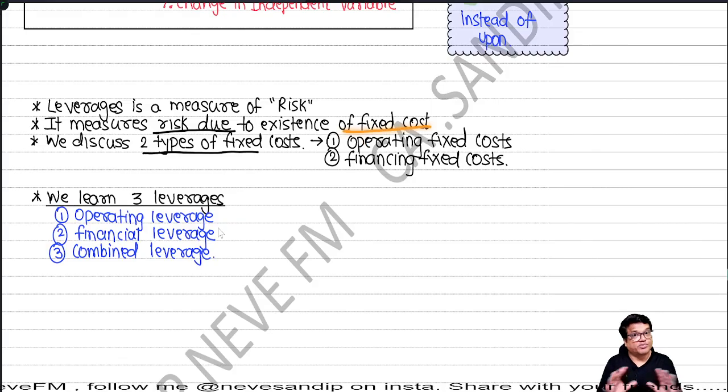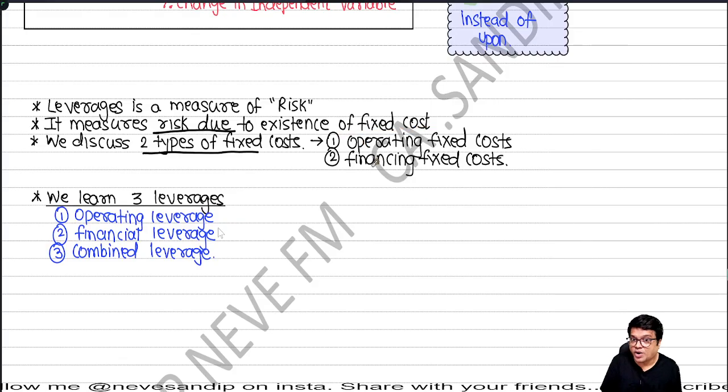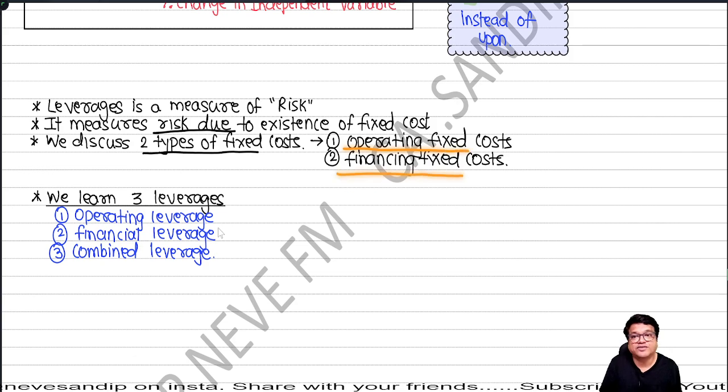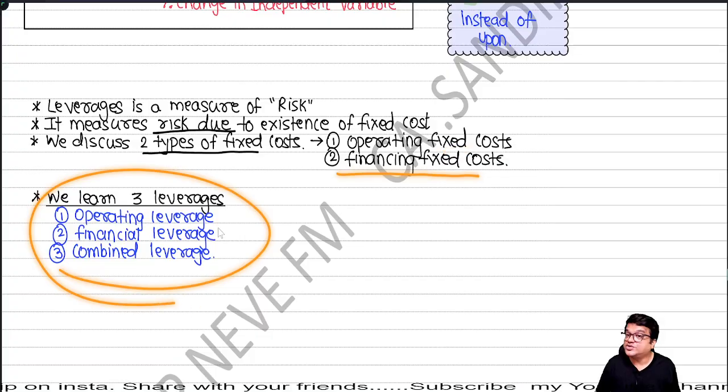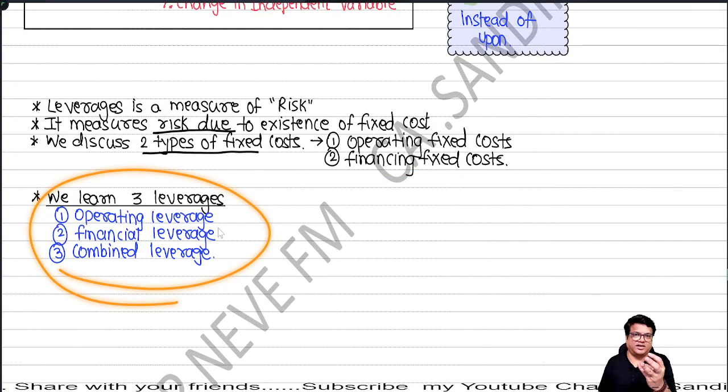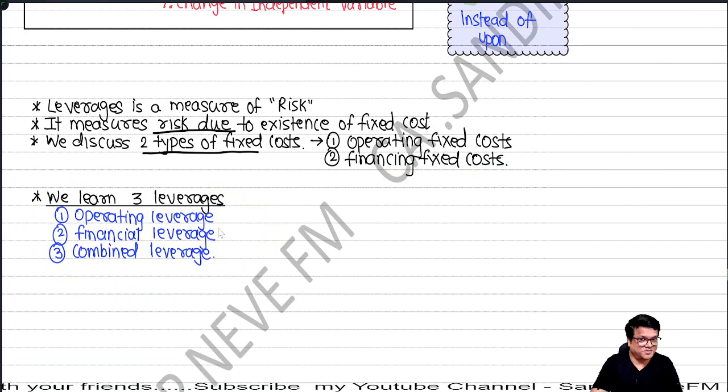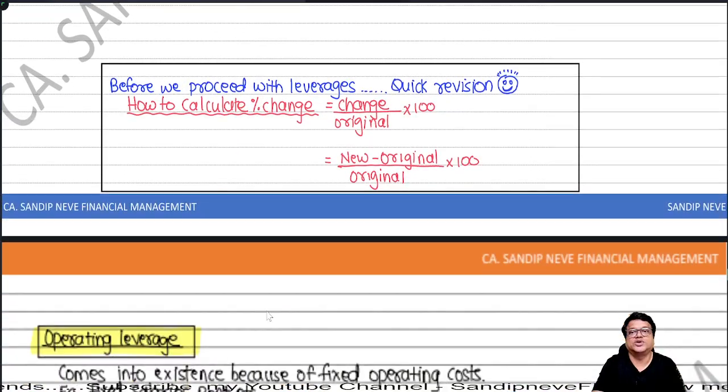fixed cost. We put the fixed cost in two types, people: operating fixed cost and financing fixed cost. And how many leverages do we have to study? You tell me. Only three: operating, financial, combined. Simple. Okay, let's talk about operating leverage.